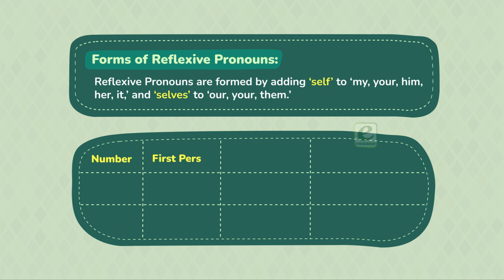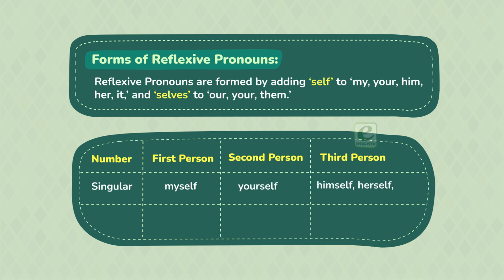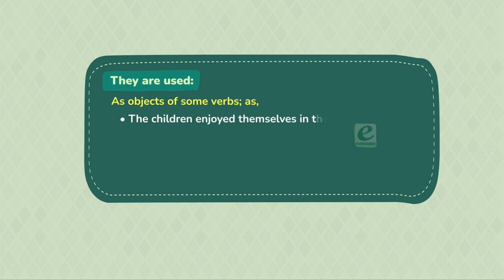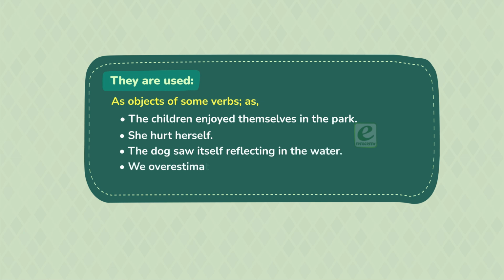Number, first person, second person, third person. Singular: myself, yourself, himself, herself, itself. Plural: ourselves, yourselves, themselves. They are used as objects of some verbs, as: The children enjoyed themselves in the park. She hurt herself. The dog saw itself reflecting in the water. We overestimated ourselves. They enjoyed themselves in the water kingdom.